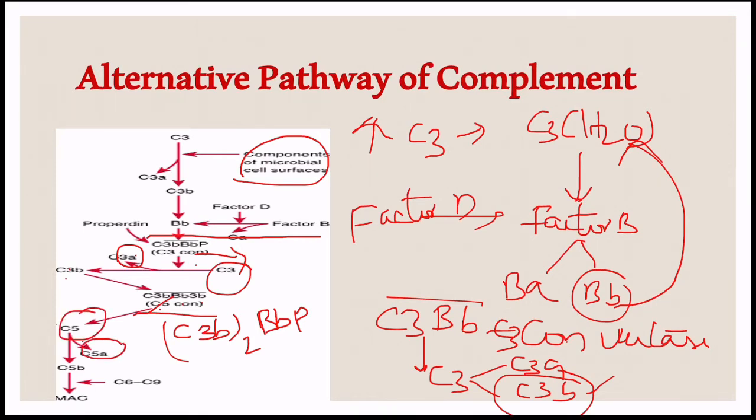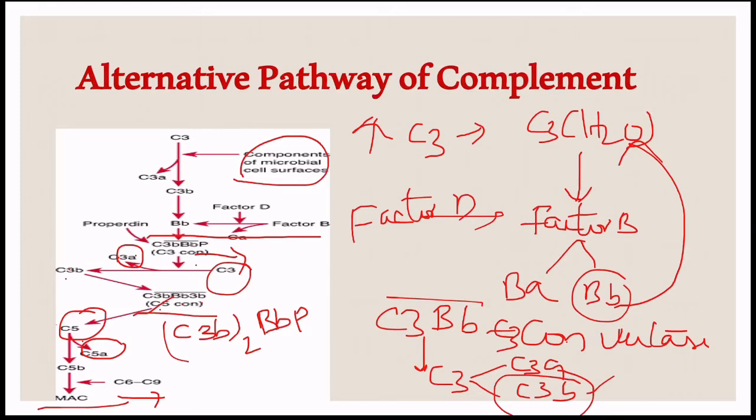C5a is released and C5b joins the cascade, followed by the joining of C6 and C7 and many molecules of C8 and C9. That leads to the membrane attack complex, and finally leads to the lysis of the cell membrane. This is the alternative pathway of the complement.